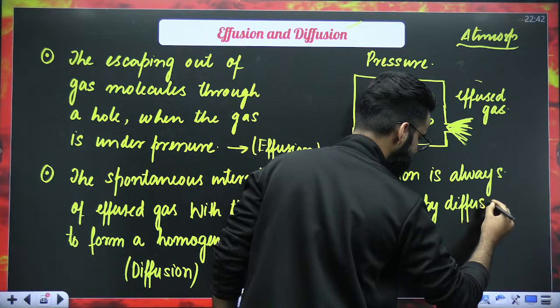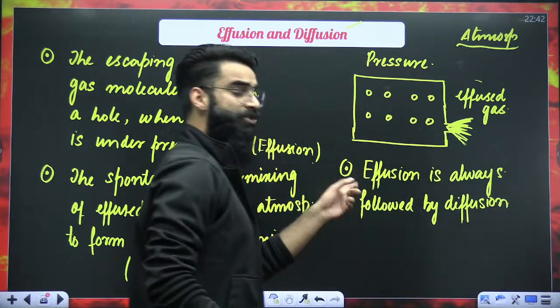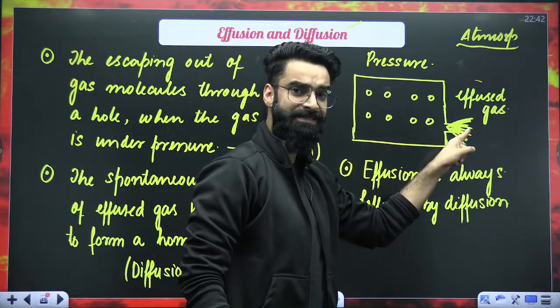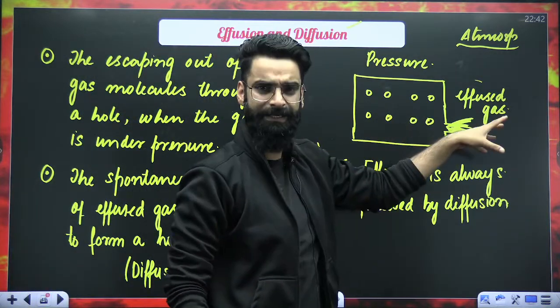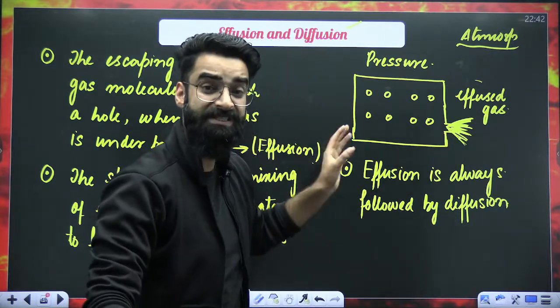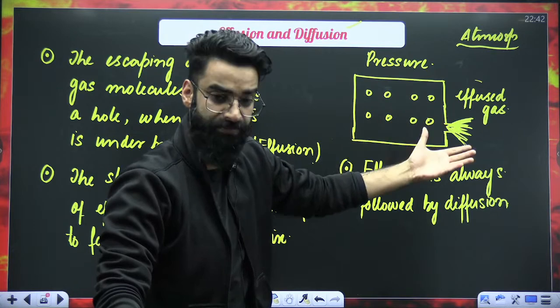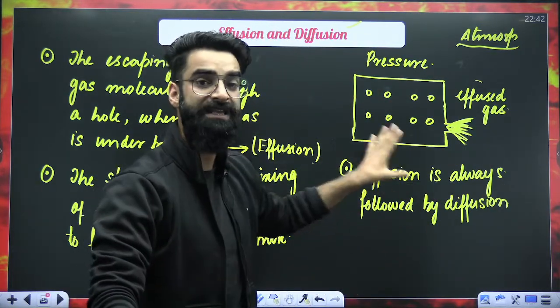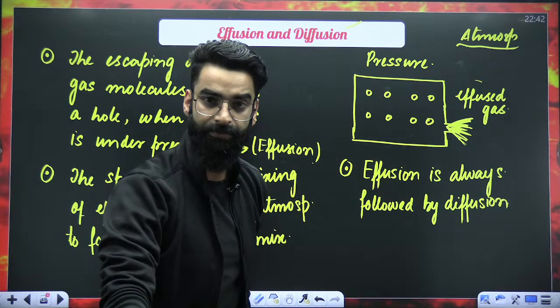Say yes or no in the chats. Effusion is always followed by diffusion. So first of all, effusion takes place. First of all, the gas leaves the container, and after that, it intermixes with the atmosphere. So first effusion takes place, and once effusion is done, then diffusion takes place. So do remember, effusion is always followed by diffusion.